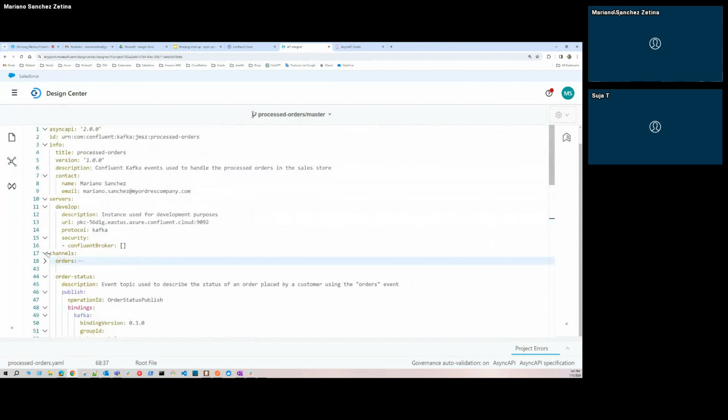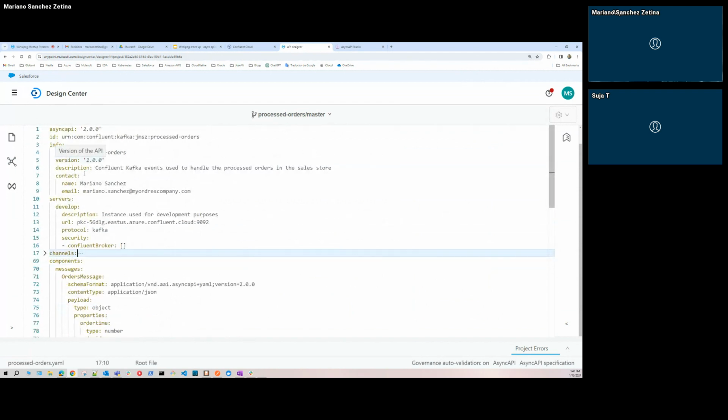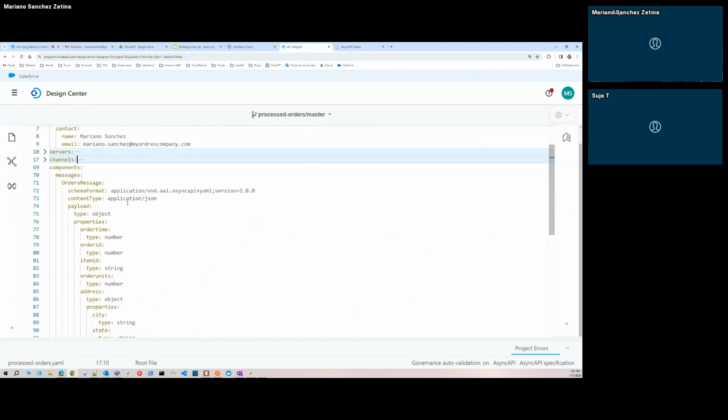And let me reduce this, also the servers. And in the components part, we will describe the messages, right? I have an order message that is used by my orders topic. Here I am describing the schema format. There are a few schema formats. That's something the tool is helping you with. Let me delete this. Okay.